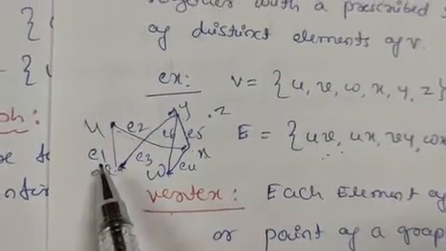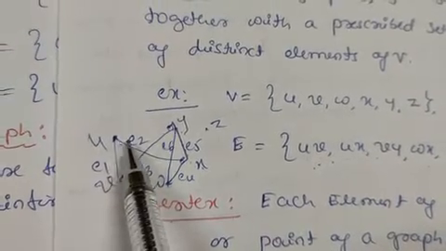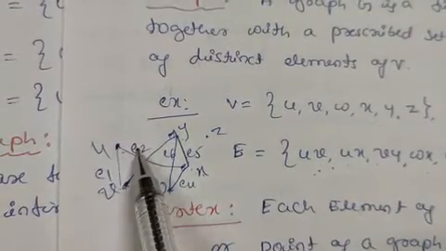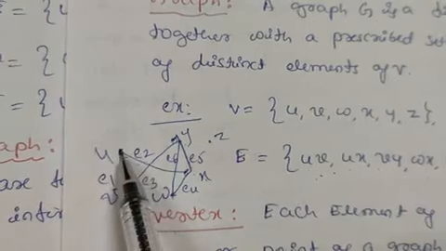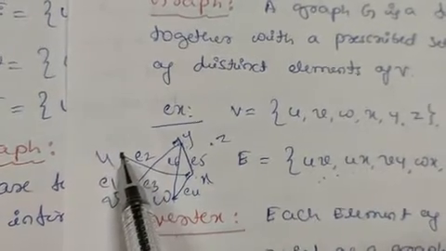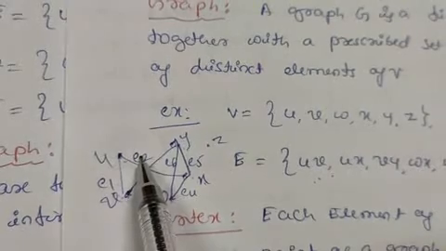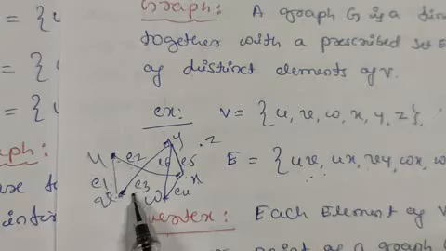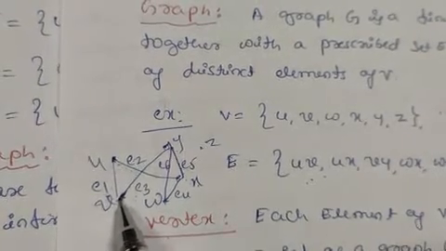Adjacent edges means two edges incident with a common vertex. Here E1 and E2 are adjacent because they are incident to the same vertex u. So these two are adjacent edges. Similarly E1 and E3 are also adjacent because they are incident with the vertex v.